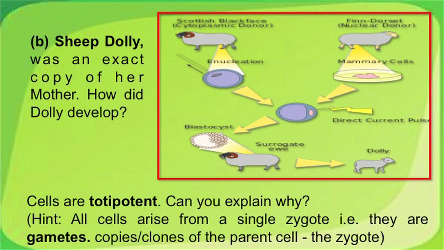So, Dolly received the nucleus from one variety of mother, and the egg cell without the nucleus, the enucleated egg, and the womb of its surrogate mother, but developed the characters of the mother source which gave the nucleus. Friends, cells are totipotent. Can you explain why? All cells arise from a single zygote, that is, they are like gamete copies, clones of their parent cell, the zygote.